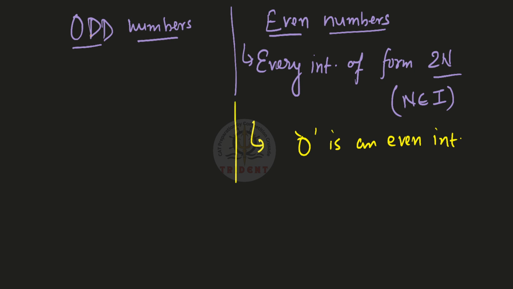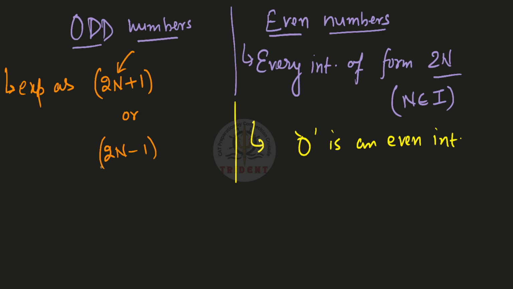Now what about odd integers? So definitely odd numbers or odd integers can be expressed as 2n plus 1. At the same time, you can express this as 2n minus 1. Now at this point I must tell you that this n is also all the integers, okay?